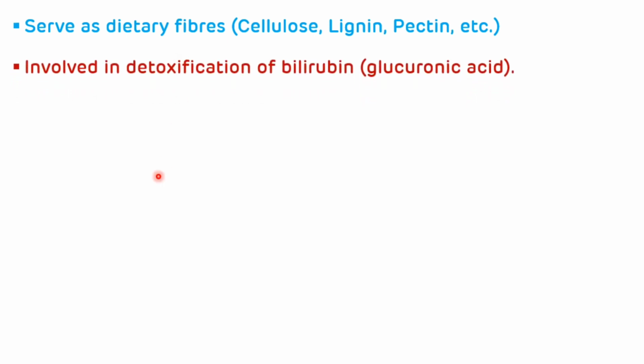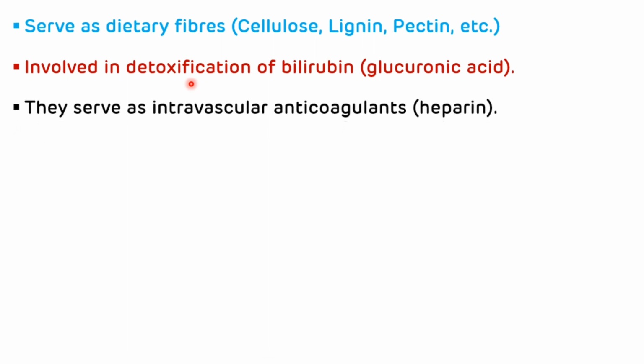Another function of carbohydrate is they are involved in detoxification of bilirubin. For example, glucuronic acid. Glucuronic acid is involved in the detoxification of bilirubin. Bilirubin is the end product of heme catabolism, and detoxification is the process by which we can convert a toxic product into a non-toxic product by adding water molecules. They serve as intravascular anticoagulants. For example, heparin. Heparin is an example of heteropolysaccharide.